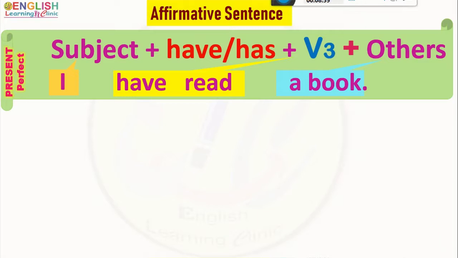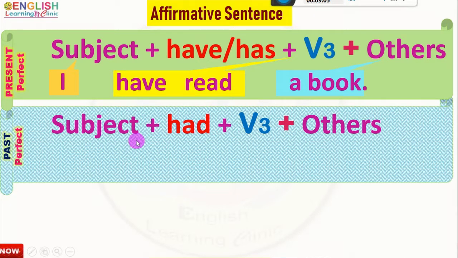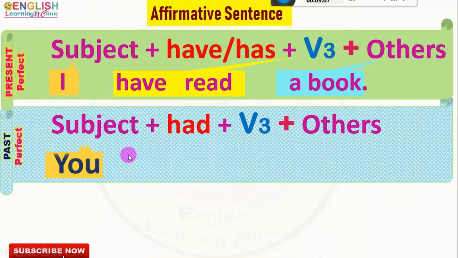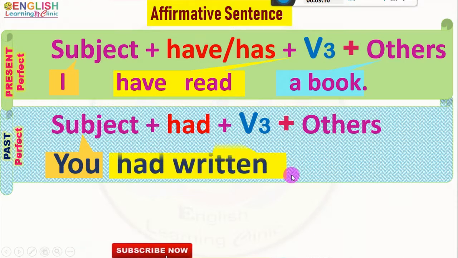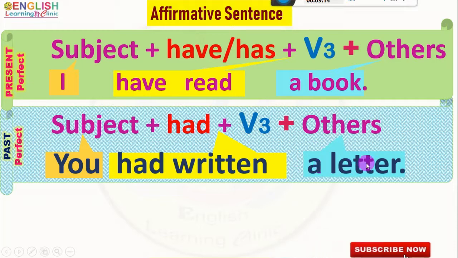In past perfect tense, the affirmative assertive structure is that, and the constructed sentence is: subject you, verb had written, and the object, a letter. You had written a letter.